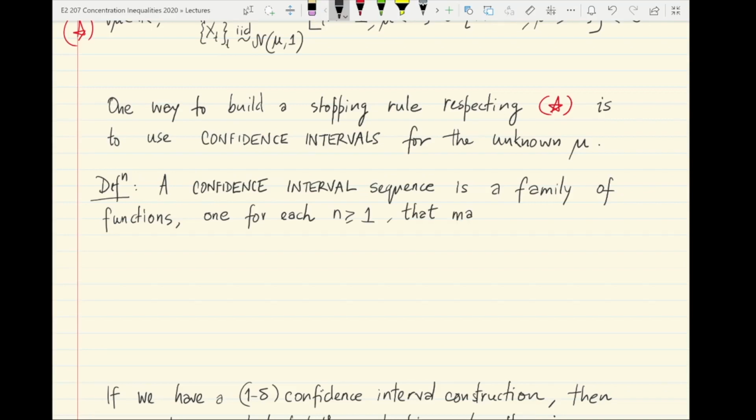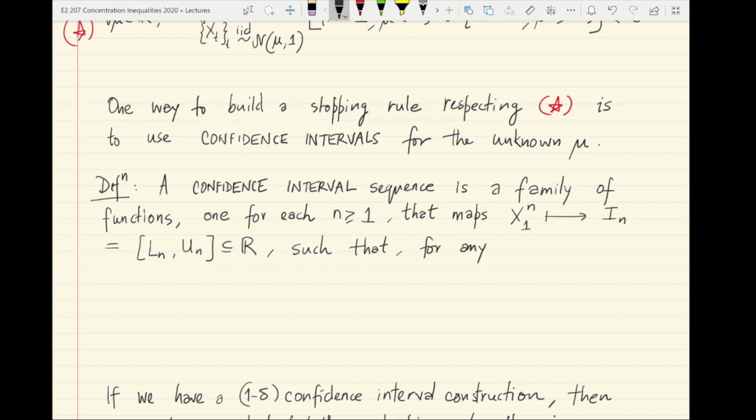It maps the n samples seen so far, which we denote by x1 through xn, or x superscript n subscript 1, and outputs an interval I_n. I_n is a real interval with lower endpoint called L_n and upper endpoint called U_n. We will assume in general that it is a closed interval of this form, a subset of R, such that the following property is satisfied.